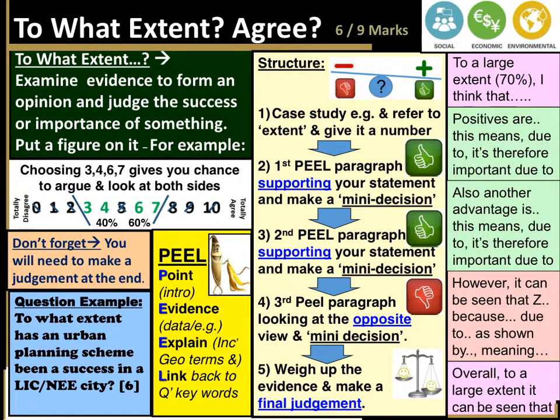There's quite a lot of information on this slide here, so just feel free to pause it, have a glance through it, and just get a feel before we go through this in some detail. So pause now.